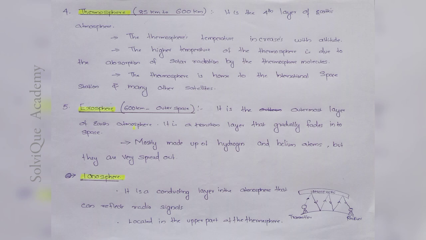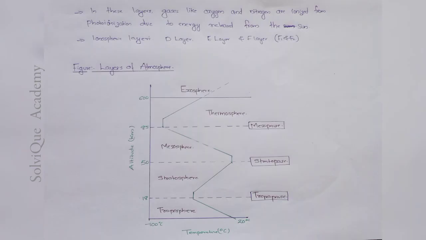Okay, and next is an important term, that's the ionosphere. The ionosphere is a conducting layer in the atmosphere that can reflect radio signals. The major part of the ionosphere is located in the uppermost part of the thermosphere. Okay, in this layer, gases like oxygen and nitrogen are ionized due to energy released from the sun.